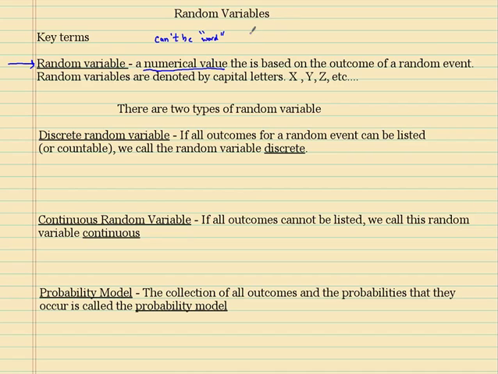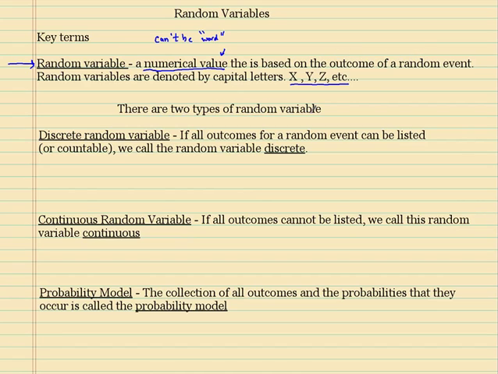It can't be like A, B, C, D. It's a number, which is very important, that is based on the outcome of a random event. We've kind of worked with these things already, but now we're going to do a little bit more. Random variables are denoted by capital letters. So it's a number that's based on the outcome of a random event.